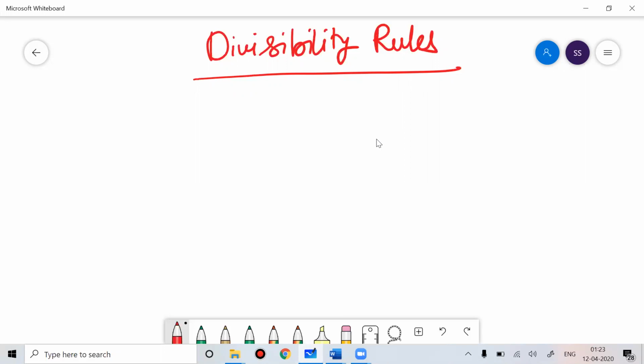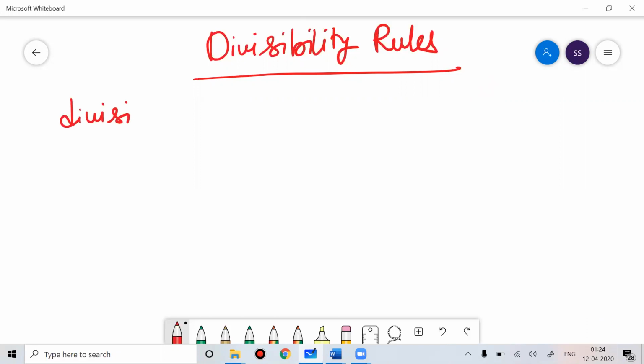So when we talk about the divisibility rule of numbers, let's start with 2. Everyone knows 2 is an even number. And what is the divisibility rule of 2? Any number which is an even number is divisible by 2. Everyone, I think from 6th standard, knows this fact. So for a number to be divisible by 2, the number should be even. And we all know this.